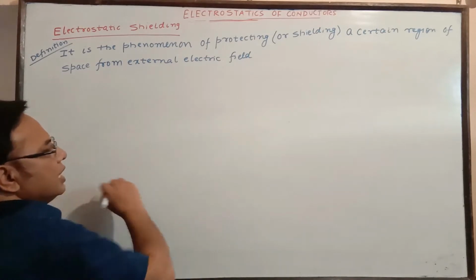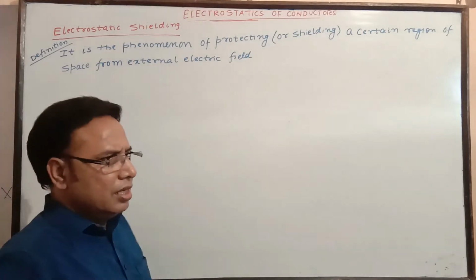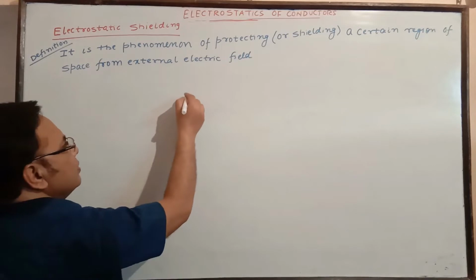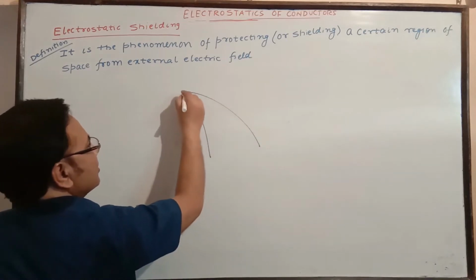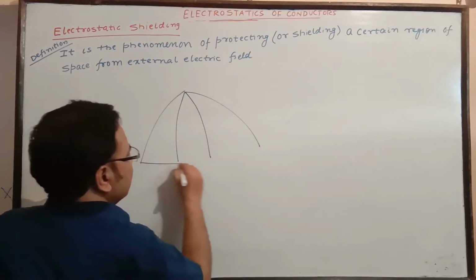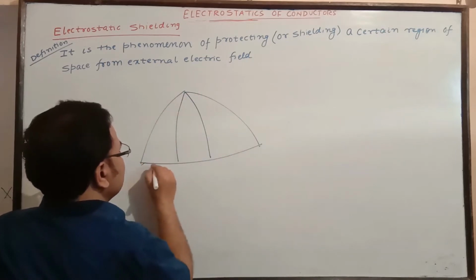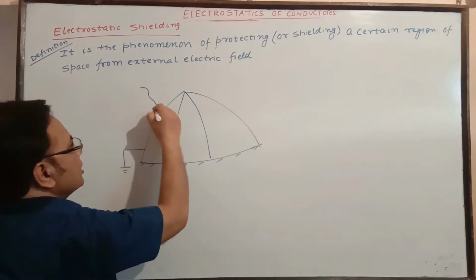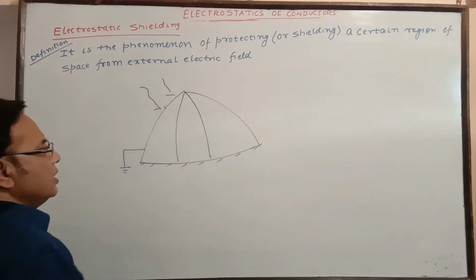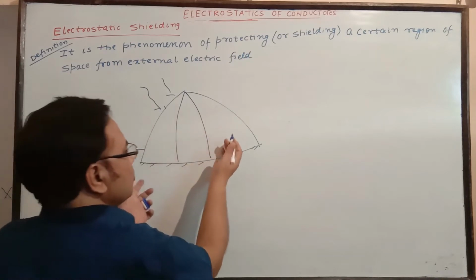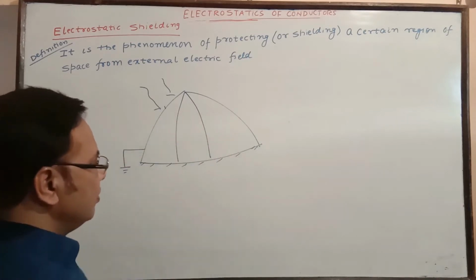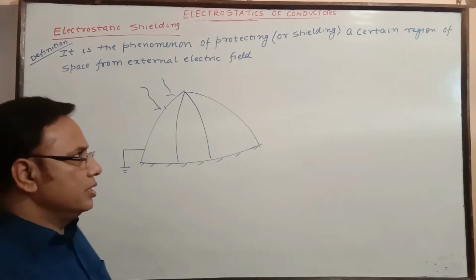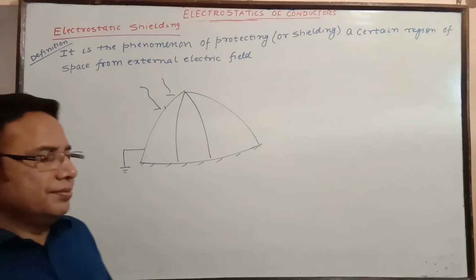It was first designed by Faraday. He named his device Faraday cage. It was just like a cage, somewhat like this. Here it was metallic, and at the lower base there was an insulator, and it was grounded. So whenever charges were given, they came out, and the covered zone was protected from external influence or field. That is why it has this name, and the same phenomenon is utilized to protect any region from an electric field.